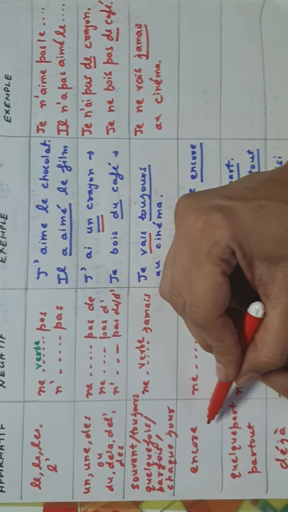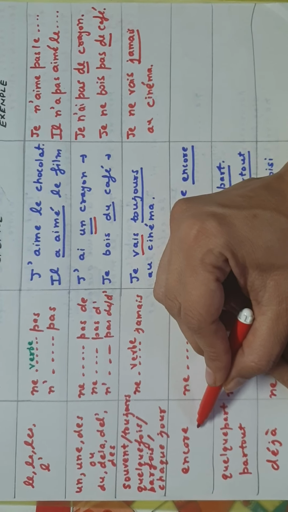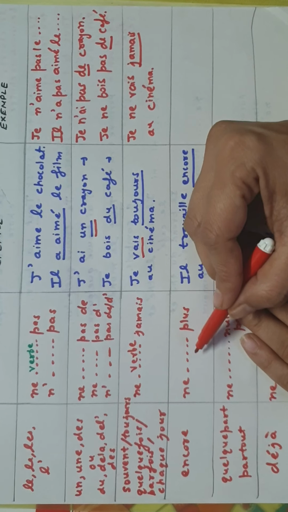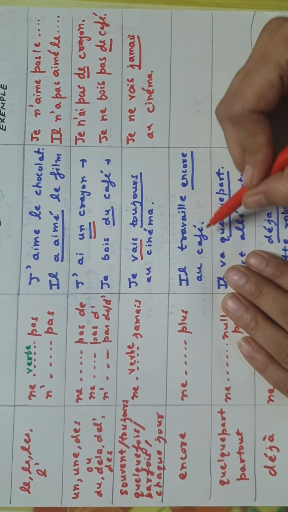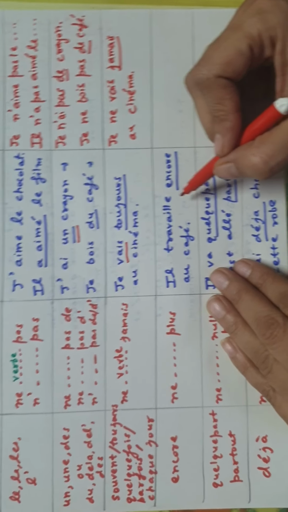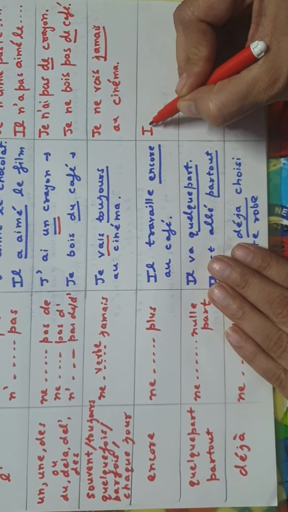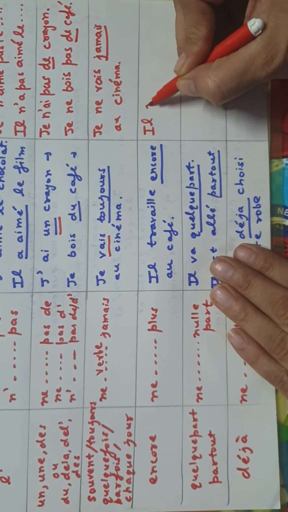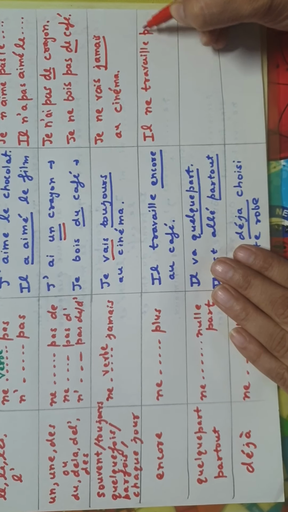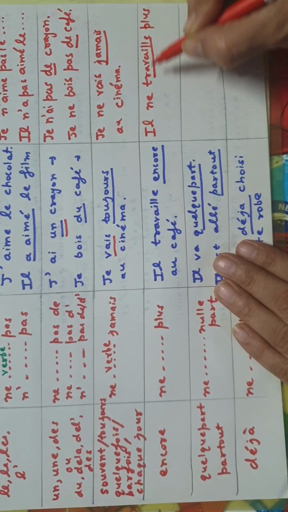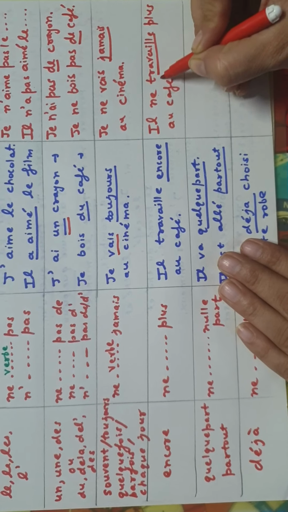Then the next one we can see is encore. If in a sentence encore has been used, encore means still, so its negative is going to be ne plus. Ne plus means no more. For example, Il travaille encore au café, he is still working in a cafe, so we have to change it into negative. Just before the verb travaille I am putting ne, Il ne travaille plus au café, he is not working in the cafe anymore.